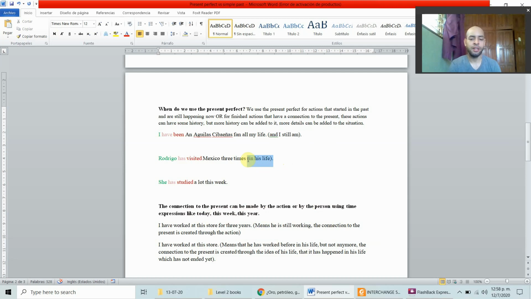You don't mention that in the sentence, but you know you are saying that because you're using the present perfect. Since it's information that can change, that's when we use the present perfect, and that's what you mean by "in his life."